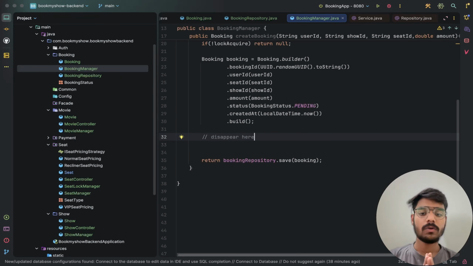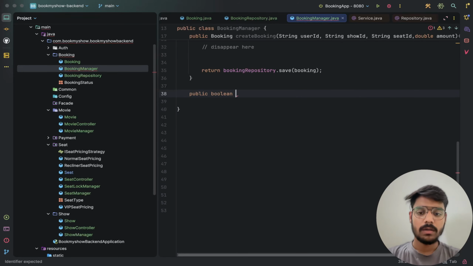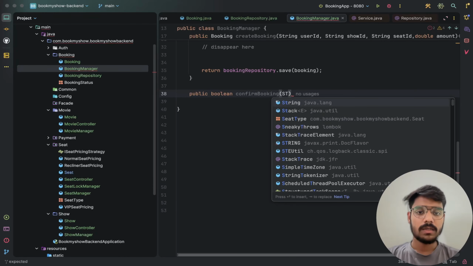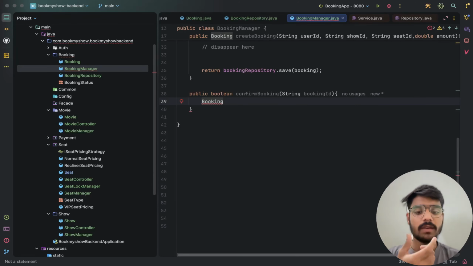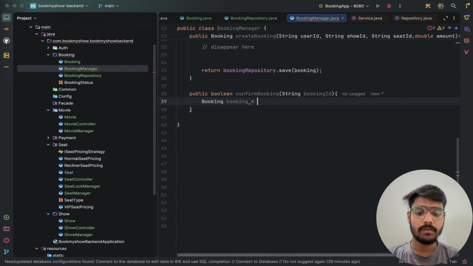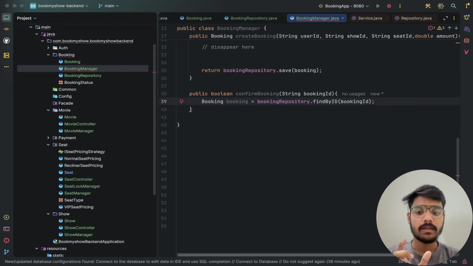Now let's add two other moves, confirm and cancellation. We will see the clear difference later. So we are now adding a method, a public boolean confirmBooking, which takes the string booking ID. Now we will fetch the booking from the given booking ID. To fetch it, we will use the booking repository, findById, and provide the ID from here. So we will get the exact booking.